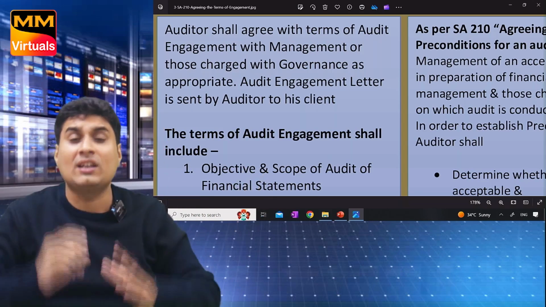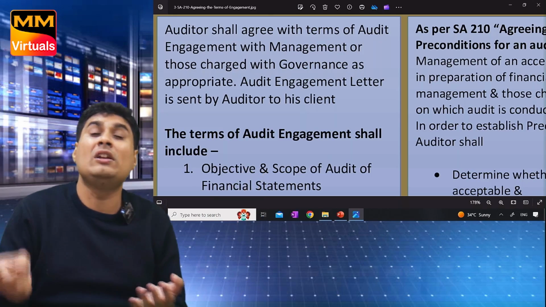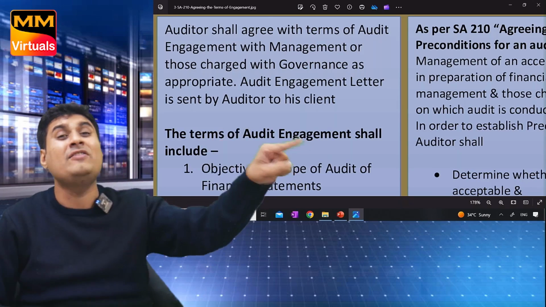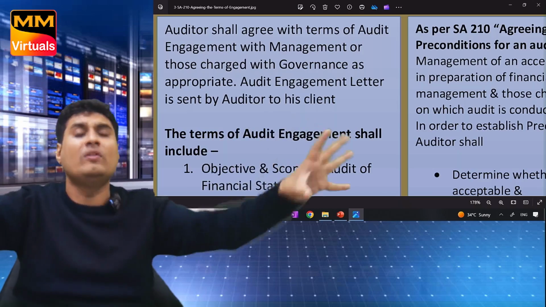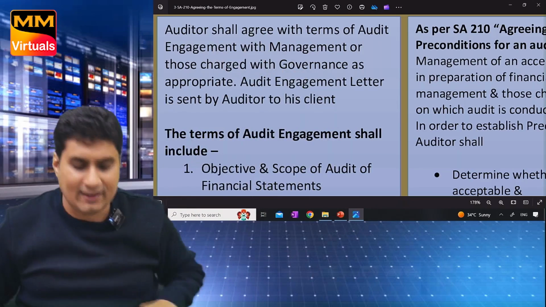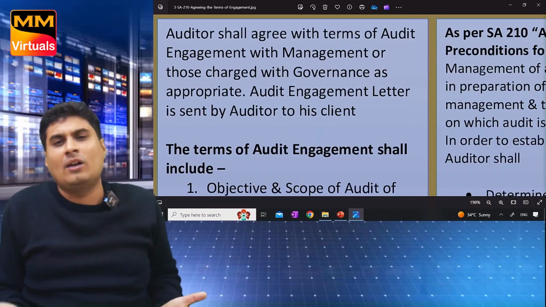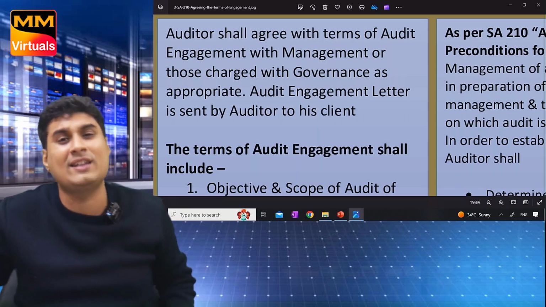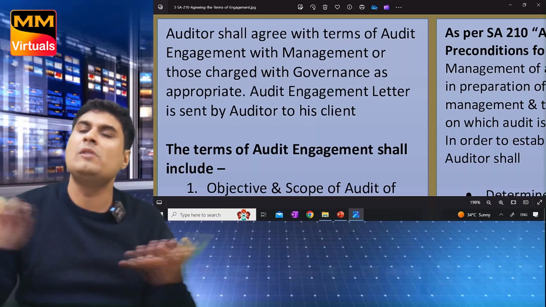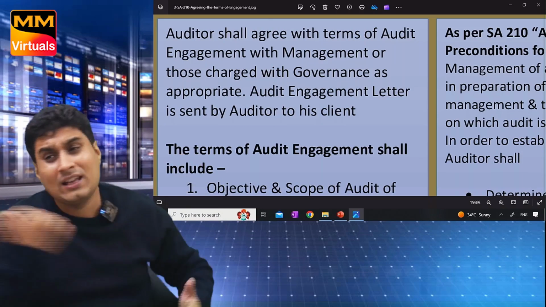Number one, MCQ. Who will prepare the engagement letter? You will feel it is the client. No, the auditor will prepare it and send it to the client. Who will sign? Both will sign. So the auditor shall agree the terms of engagement with management or TCWG. Once you agree, you will prepare the engagement letter and then give it to the client.